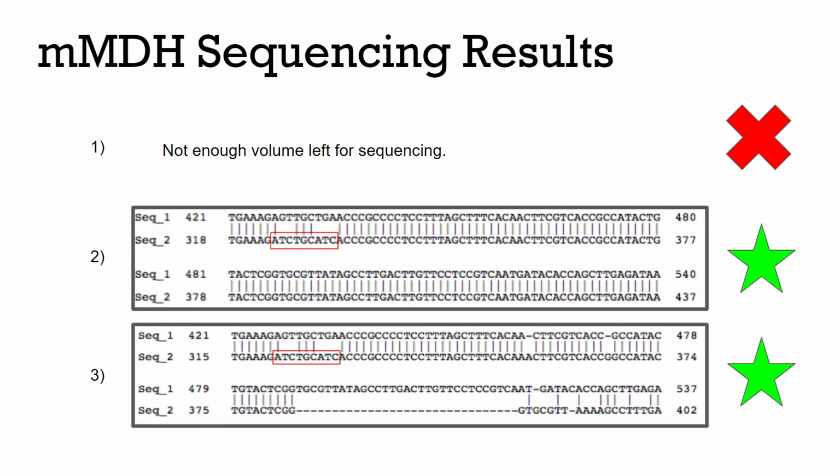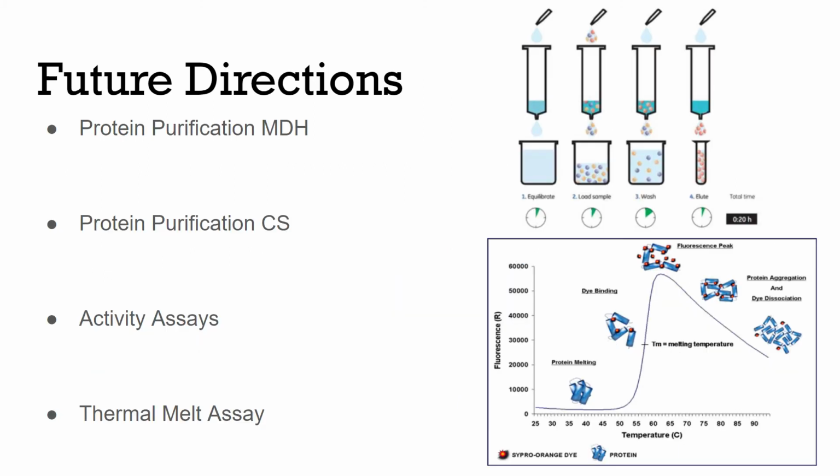This next slide shows the sequencing results for our MMDH samples. Sample number 1 didn't have enough volume for sequencing and returned no results. However, both of the remaining samples that were sequenced had the correct phosphomimetic mutations. We plan to purify the mutated glycosomal and mitochondrial MDH as well as purifying citrate synthase. After this, activity assays can be used to determine the purity of the mutated proteins. This will also help us to make sure that our mutations did not affect the activity of the enzymes.